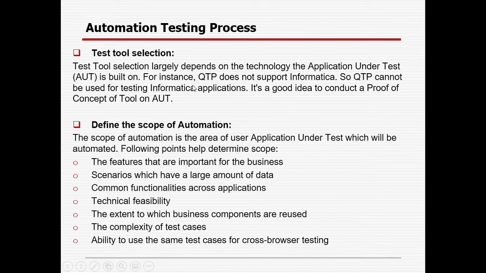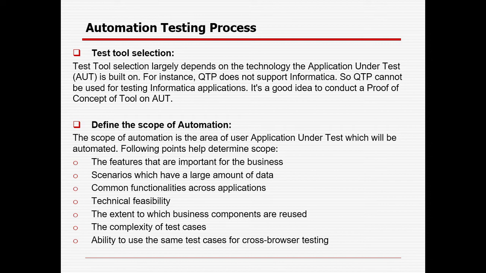As part of test tool selection, the choice largely depends on the technology the application under test, or AUT, is built on. So definitely you need to analyze first. In case you are going for a web-based application, you can rely on Selenium. In case of a Windows-based application, you can rely on UFT. In case you are going for mobile testing, you can go with the relevant tool.